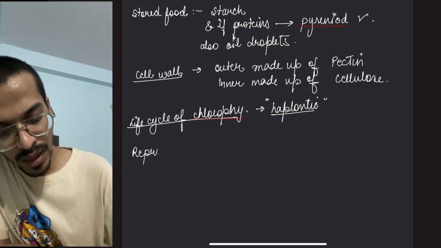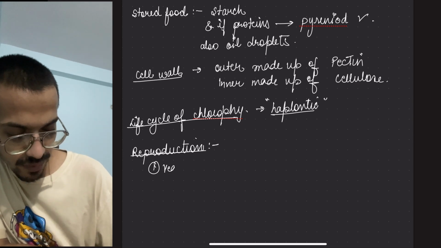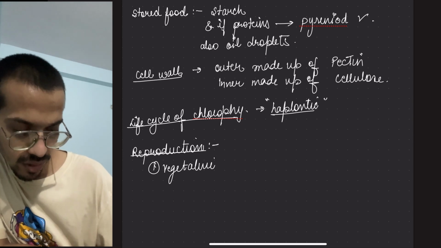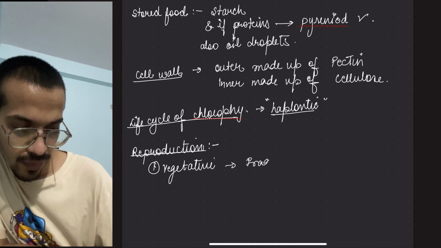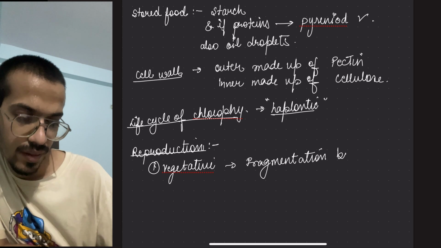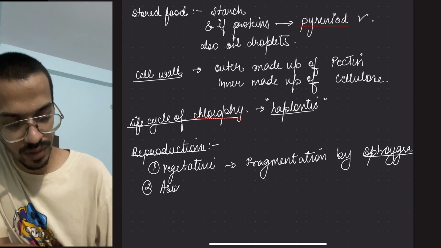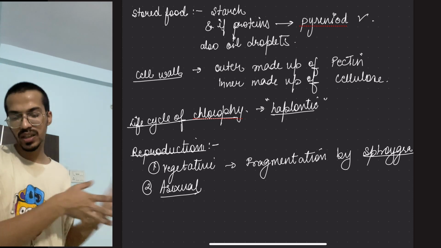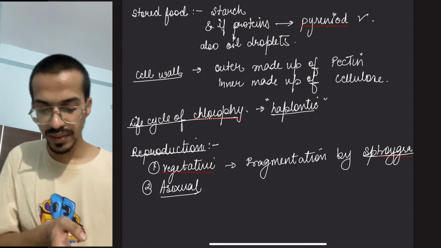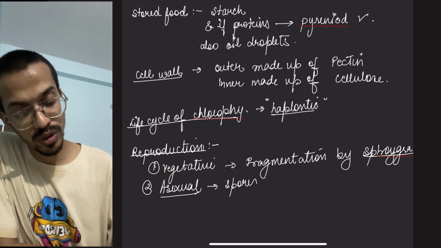So you know that there might be fragmentation by Spirogyra, right? So there is vegetative reproduction, that is fragmentation by Spirogyra. Then there is asexual reproduction. Asexual reproduction means favorable conditions and unfavorable conditions. There is a formation of spores. So spores formation.